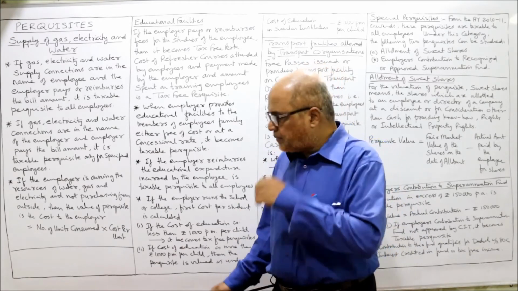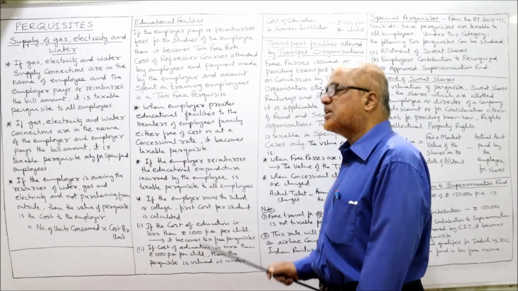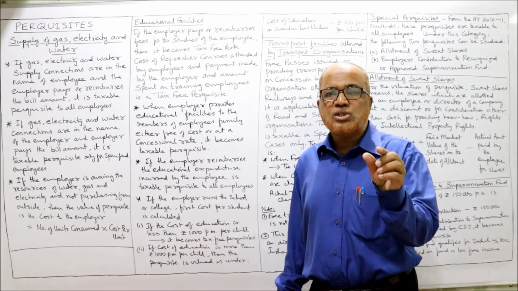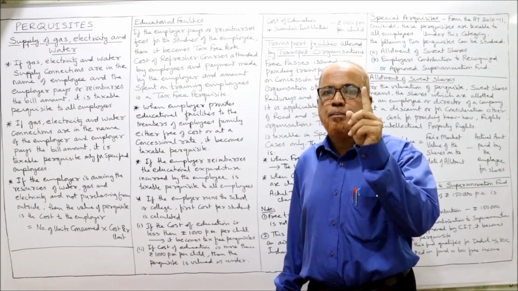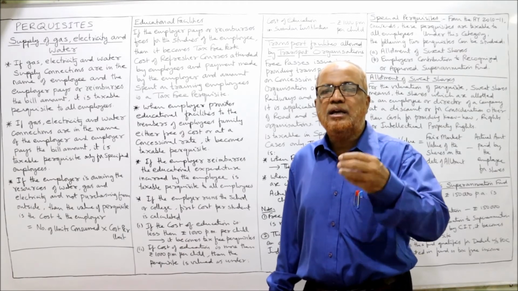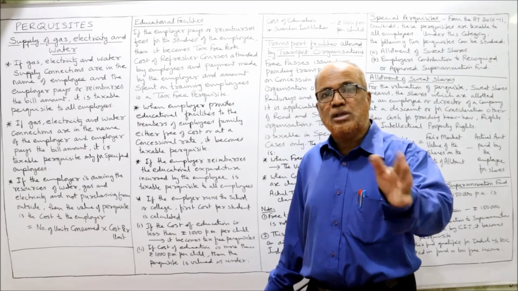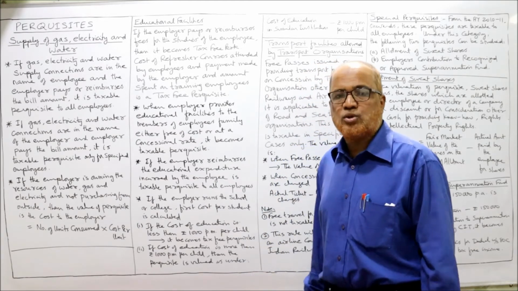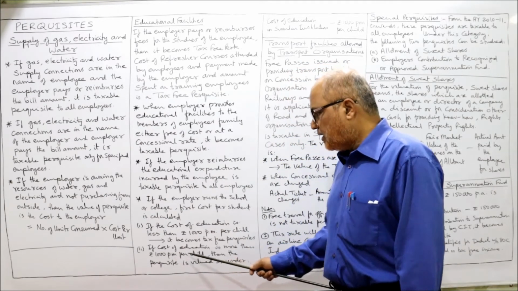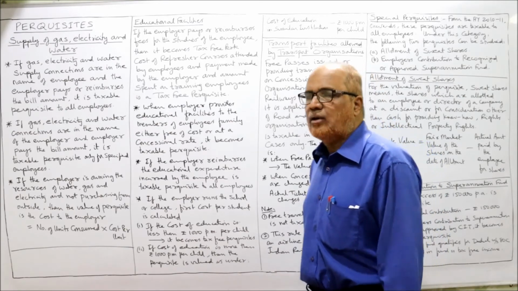Now, if the cost of education is less than 1,000 per month per child, it becomes a tax-free perquisite. The Income Tax Act has given the rule. If the cost of education per student per month comes to less than 1,000 rupees, it will become a tax-free perquisite. If it is more than 1,000, it will be taxable. If the cost of education is more than 1,000 per month per child, then the perquisite is valued as under.